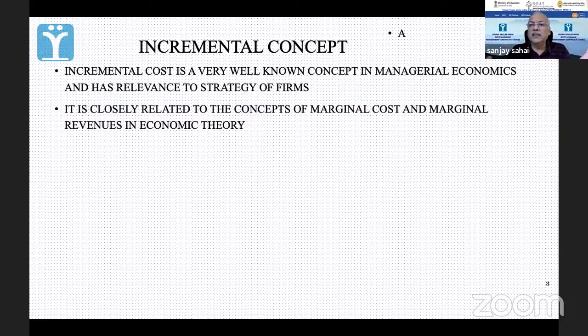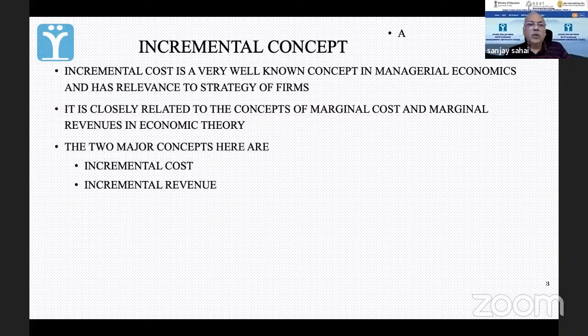Is this clear, this point? Yes, sir. Because increment matlab hota hai extra. So what is that extra thing which happens in terms of cost and in terms of revenue? Incremental cost, incremental revenue.